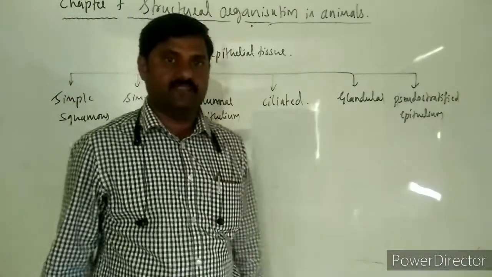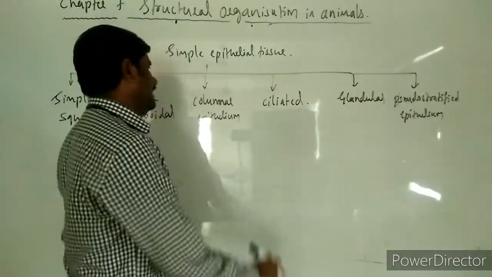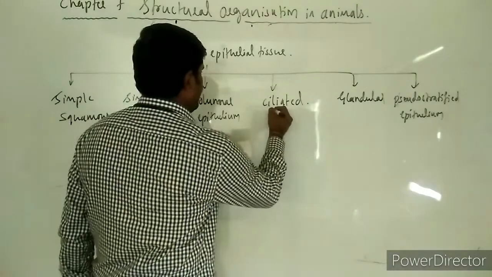So like this, basically these are different types of simple epithelium itself. But in these, many other types we come across. So let us see.